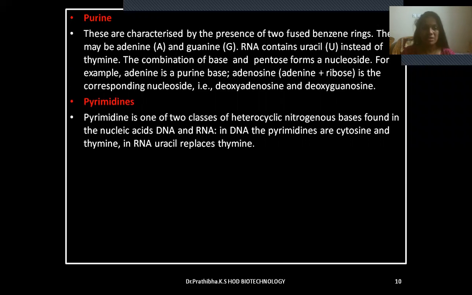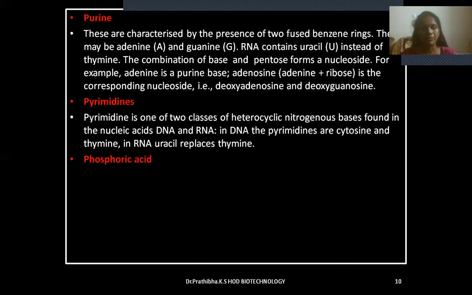Pyrimidines. Pyrimidine is one of the two classes of heterocyclic nitrogenous bases found in the nucleic acids, DNA and RNA. In DNA, pyrimidines are cytosine and thymine. In RNA, uracil replaces thymine.